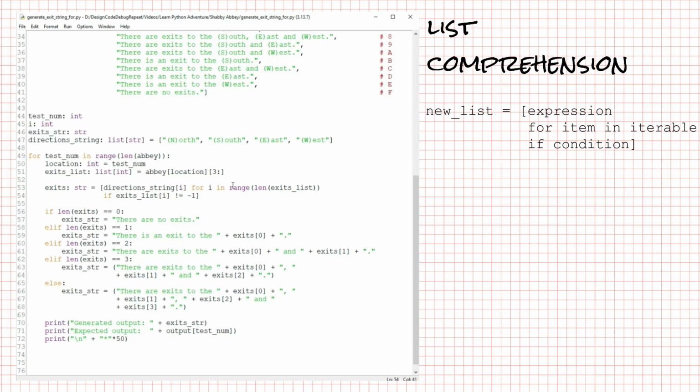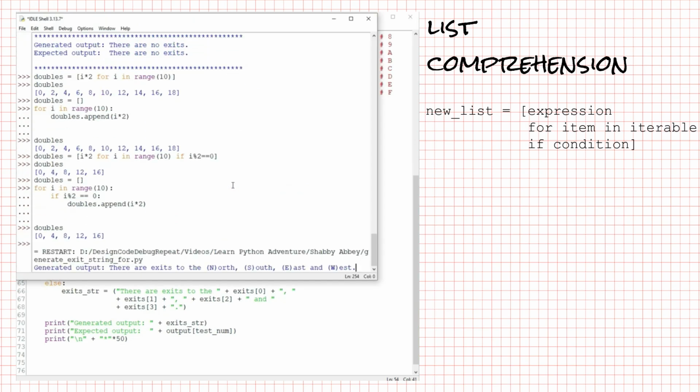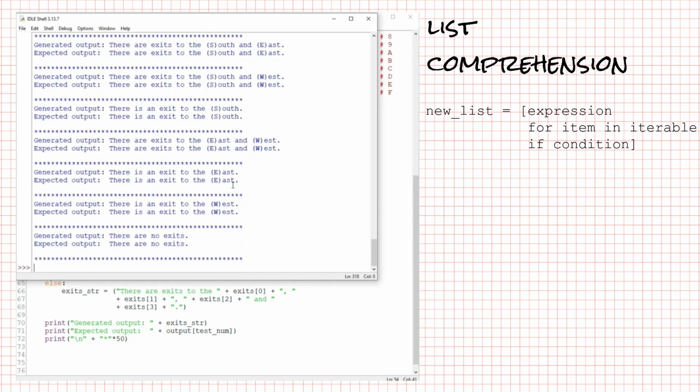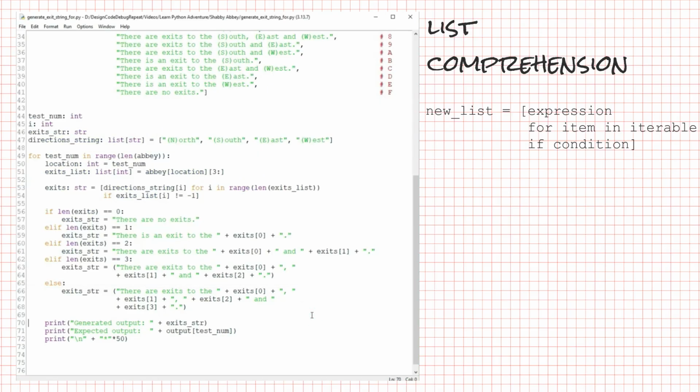Our list of exits will consist of the values in directions string, but only those for which the parallel value in exits list is not -1. And if we run our program, it runs the same. We've just tightened up our list creation by using a list comprehension, a very Pythonic thing to do.